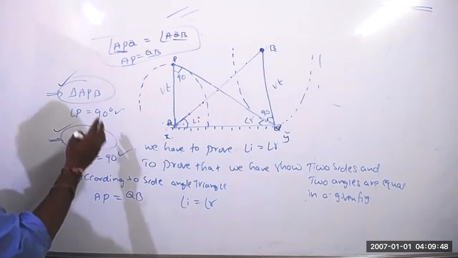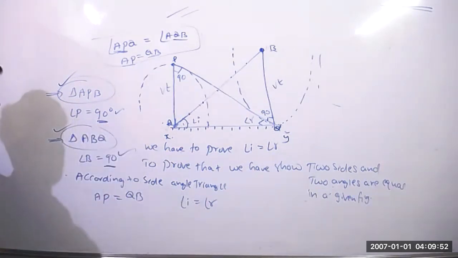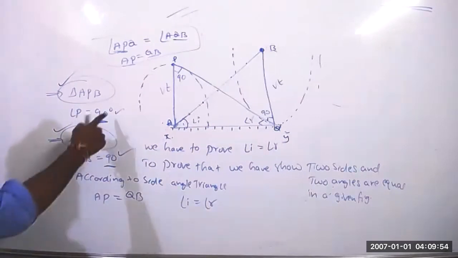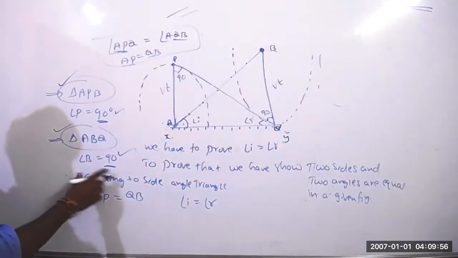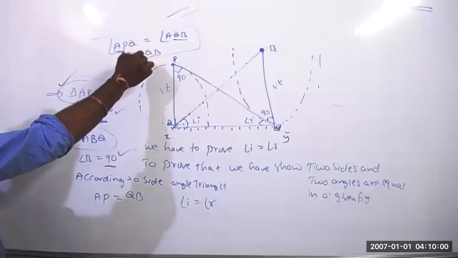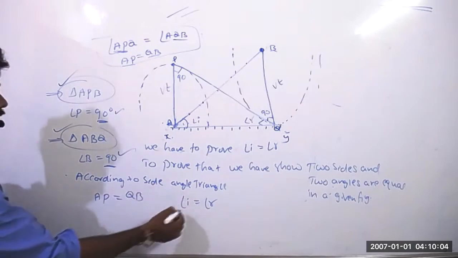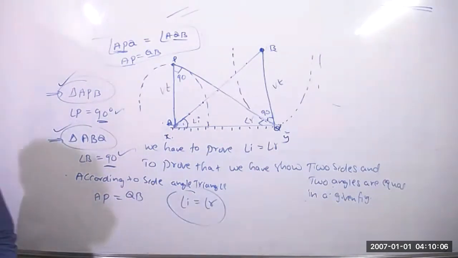In the two triangles, angle P equals 90, angle B equals 90. So two angles are equal, and according to that angle APQ, angle AQB, the two sides are equal. So by the side angle triangle criteria, angle of incidence equals angle of reflection. That we have to write. In the diagram, what you know, that you have to explain.